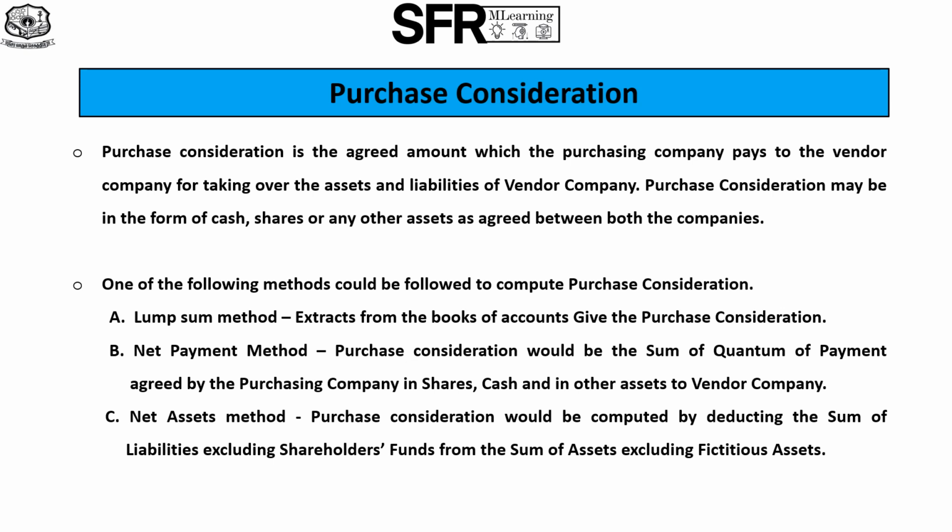Third one is net asset method. Under net asset method, purchase consideration would be computed by deducting the sum of liabilities excluding shareholders' funds from the sum of assets excluding fictitious assets.